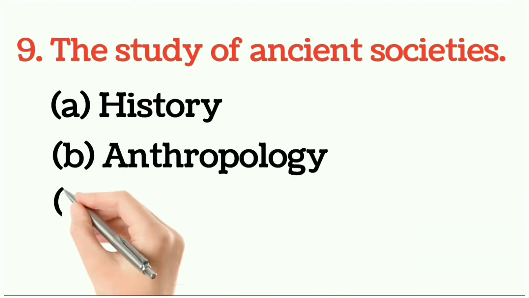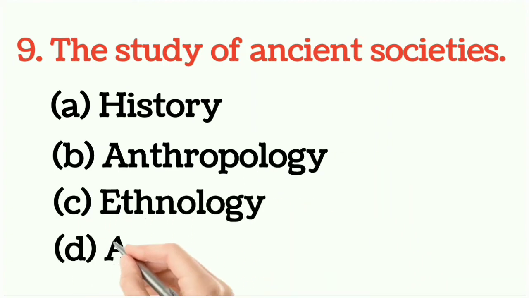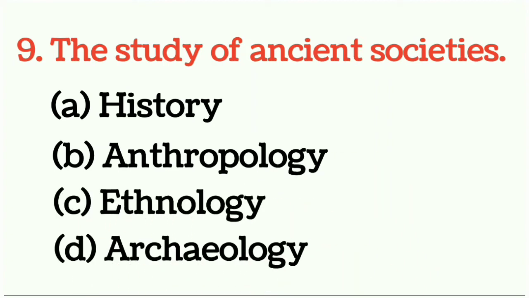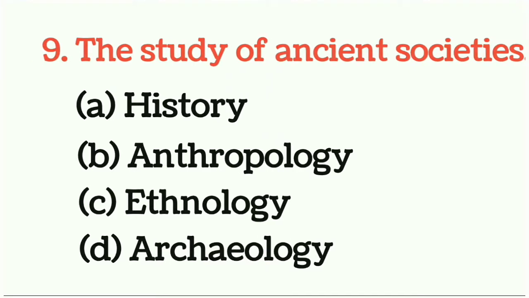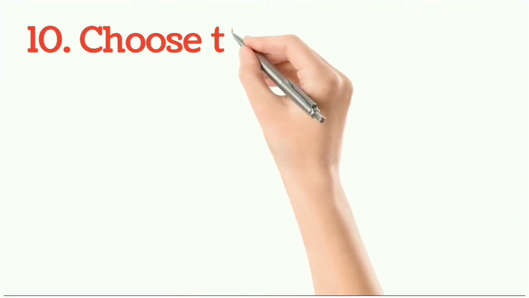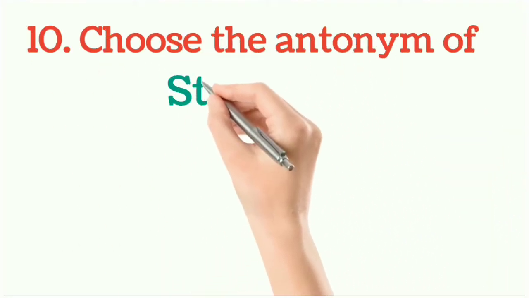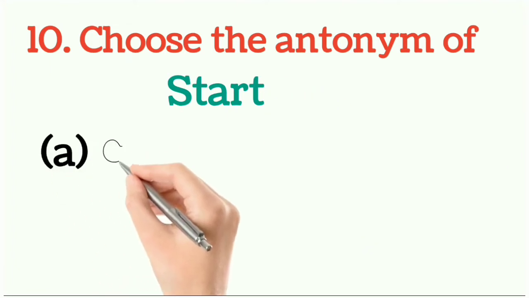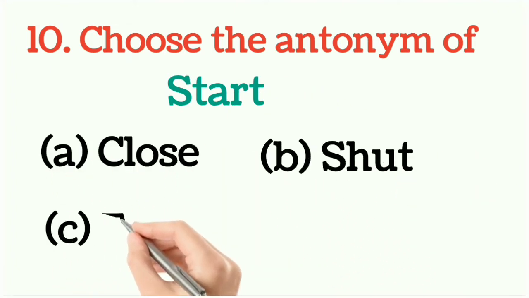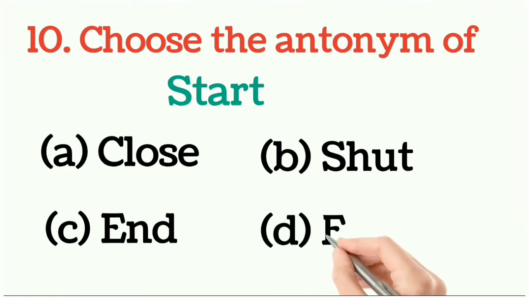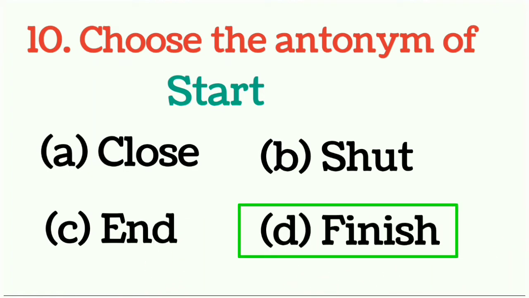You have to choose the right answer, and the answer will be option number D. Archaeology would be the right answer. Next, question number 10. Choose the antonym of start. So what would be the right answer? The right answer would be option number D. Finish.